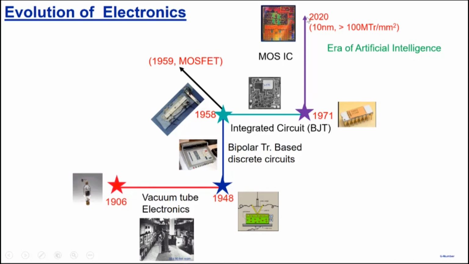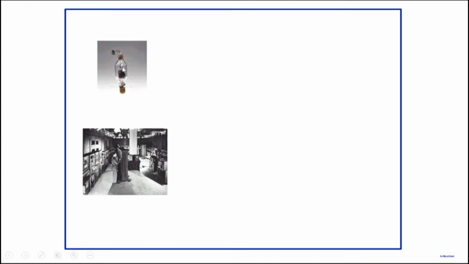And electronics has reached a stage where you can build not only a 1 billion transistor integrated circuit, but even 1 trillion transistor integrated circuits. A 1 trillion transistor circuit measures only about 10 centimeter by 10 centimeter. So you can see the power of this new method of fabrication of circuits called the IC, the monolithic integration of circuits. So as a summary, electronics began with the invention of the triode.